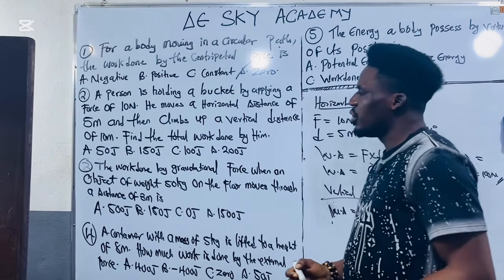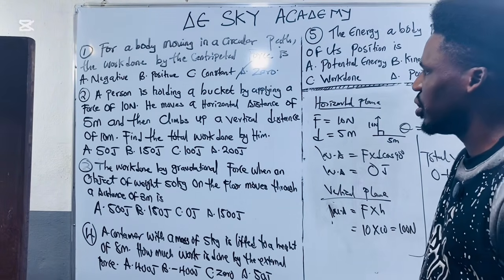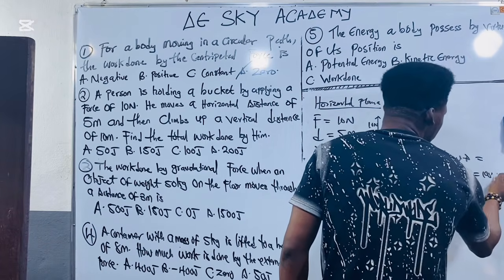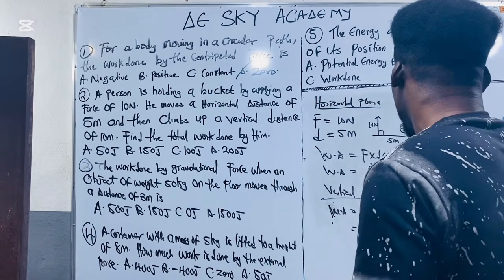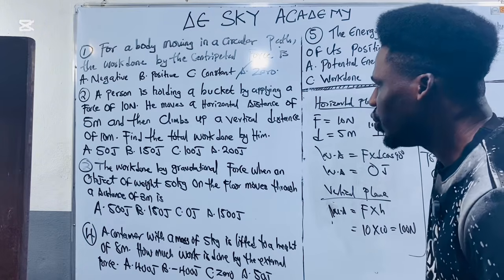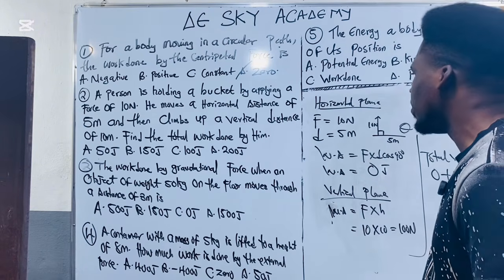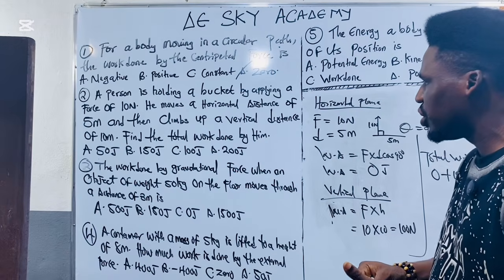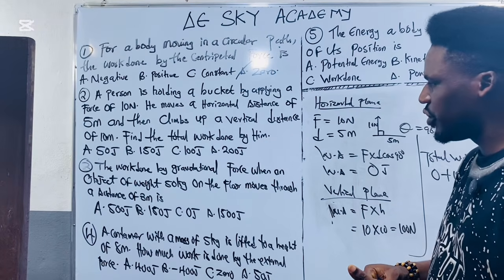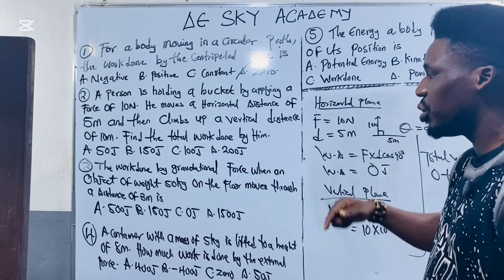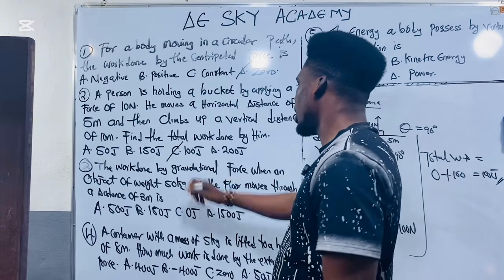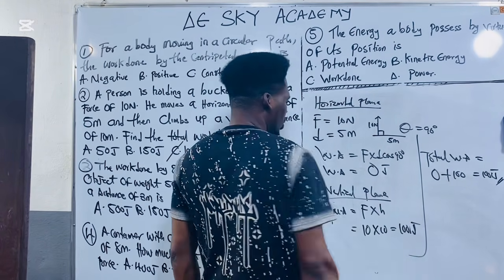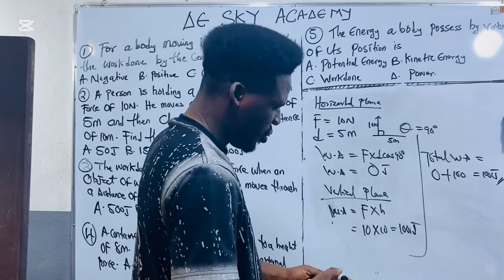Please note that. So do we have 100 Newton in the option? Okay, option A, we have 50 joules. Sorry, 100 joules. That is the unit of work done. Do we have 100 in the option? Option A, they say it's 50 joule. No. Option B, 150 joule. No. Option C, 100 joule. Yes, I have 100 joules. So please, this thing is joules. The unit of work done is joules, not Newton.